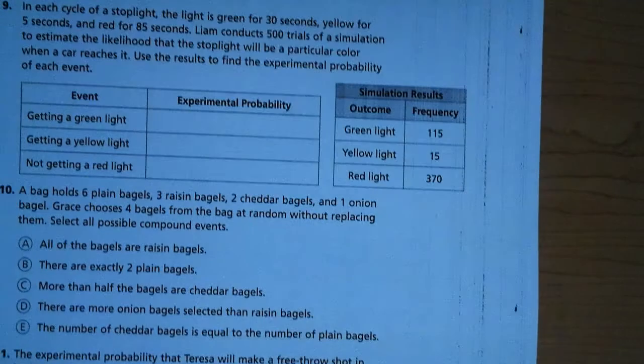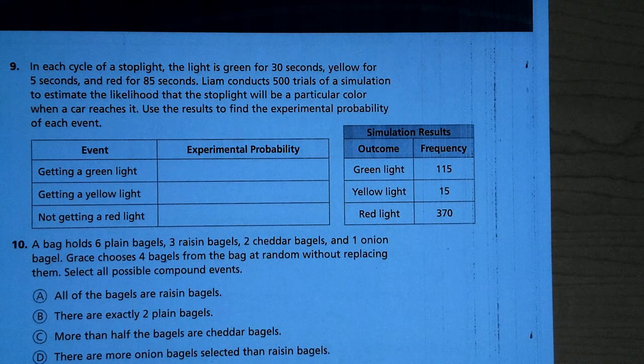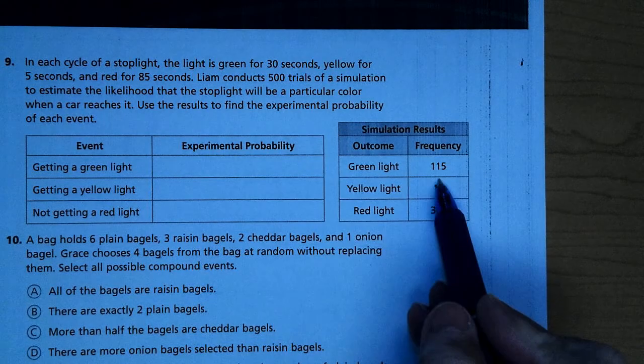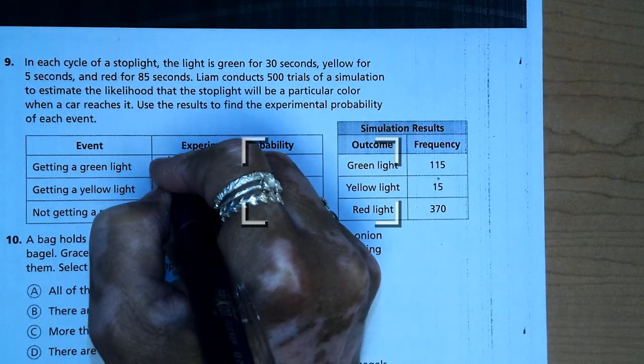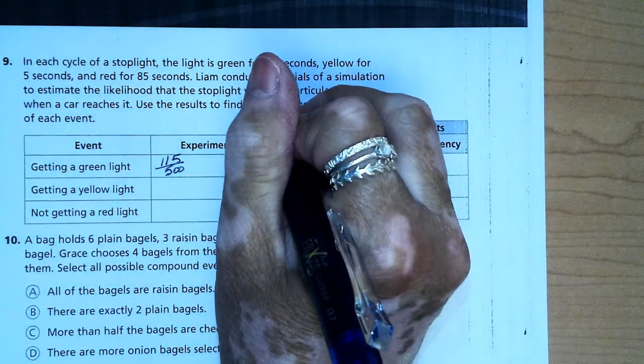All right, number 9. In each cycle of a stoplight, the light is green for 30 seconds, yellow for 5, and red for 85 seconds. Leland conducts 500 trials of a simulation to estimate the likelihood that the stoplight will be a particular color when a car reaches it. Use the results to find the experimental probability of each event. All right, so getting a green light would be 115 over 500, because that's what we have.